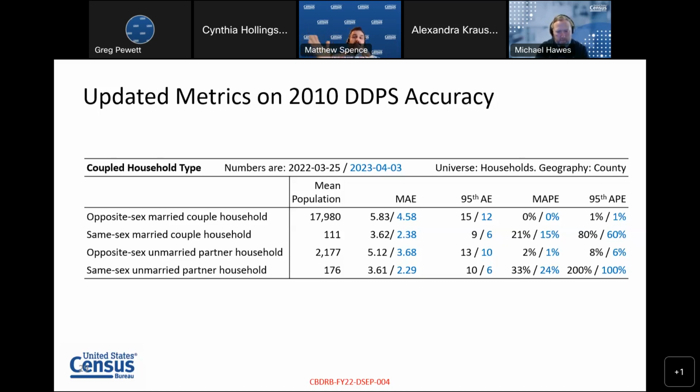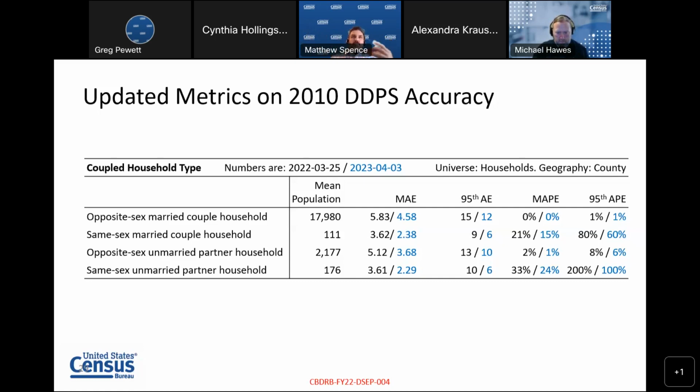Now, the percent errors for these are going to be a little bit tricky because these end up having very small base populations, and there are in fact many counties where the number of same-sex married couple households or same-sex unmarried partner households might be very close to 0. That's where percent changes get tricky, because a change from 1 household to 3 households looks like a 200% change, and that 200 in the average pulls the average way up.